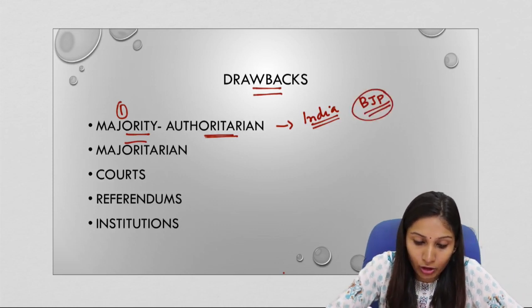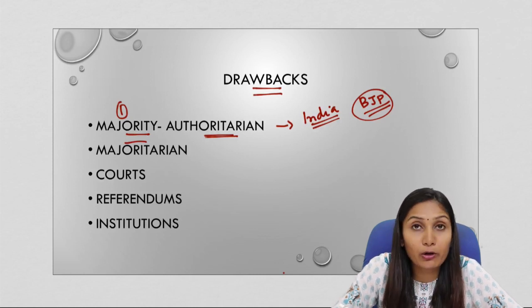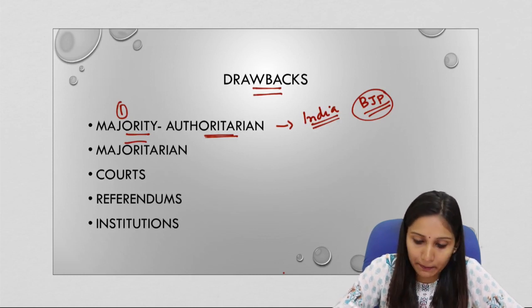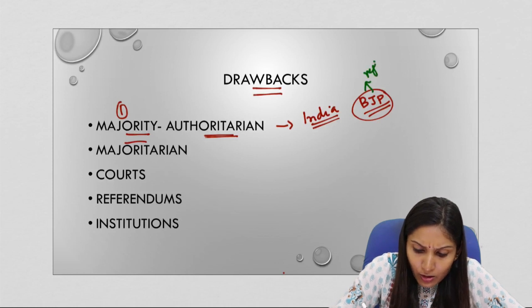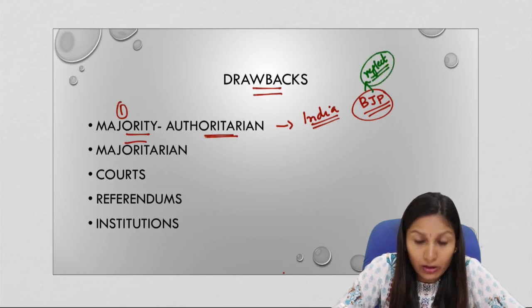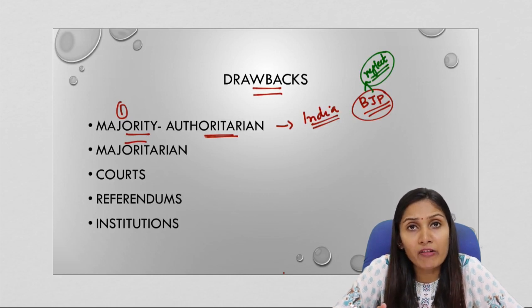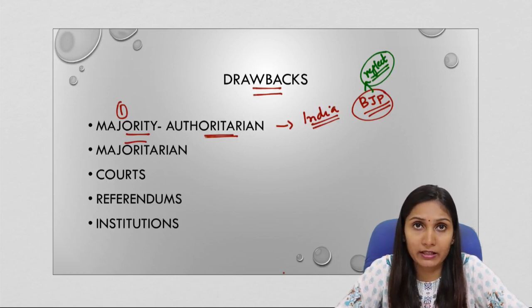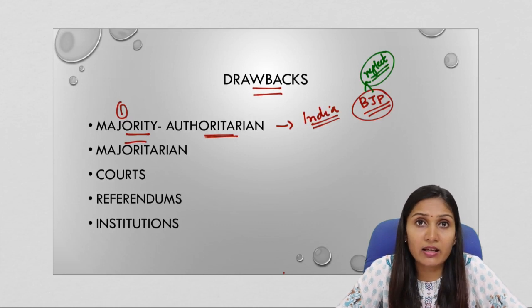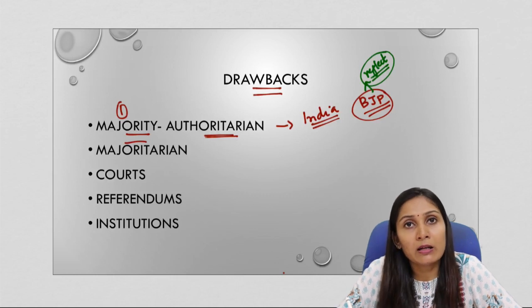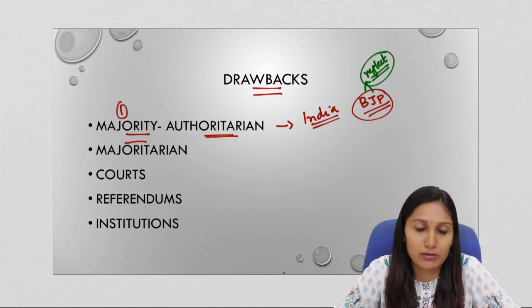So what can happen is that this political party, since they have a majority in the parliament, can neglect or not consider the opinion and the views of other political parties in the parliament. This is because they already have a majority. If they want to pass some laws, they can easily clear it in the parliament. So they do not need the support of the other political parties. Without consultation and taking opinion from other political parties, it becomes easy for the party which has a majority to pass laws. So it will become authoritarian in nature.